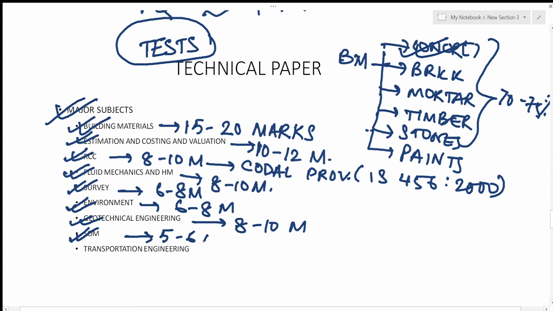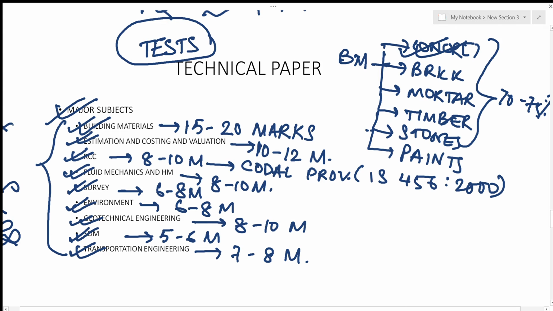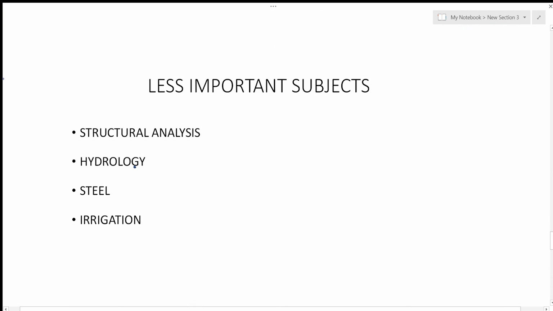It would fetch you around 5 to 6 marks, but it is a very important subject to understand the other subjects. Now transport also carries around 7 to 8 marks in this particular paper. So as you can see, these are the major subjects, and I would say this would carry around 80 to 85% of the total technical marks. So these are the major subjects that you need to take care of first, and then you can come to the less important subjects, which is structure analysis, hydrology, steel, and irrigation.